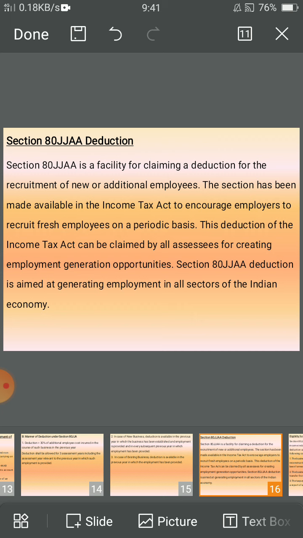Section 80JJAA deduction. Section 80JJAA is a facility for claiming a deduction for the recruitment of new or additional employees. The section has been made available in the Income Tax Act to encourage employers to recruit fresh employees on a periodic basis. This deduction can be claimed by all assessees for creating employment generation opportunities. It is aimed at generating employment in all sectors of the Indian economy.